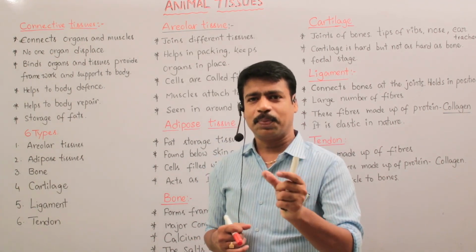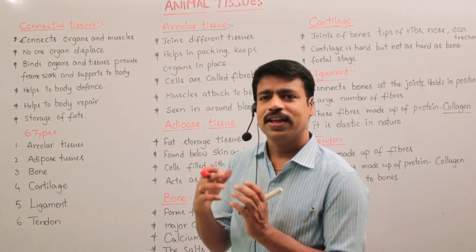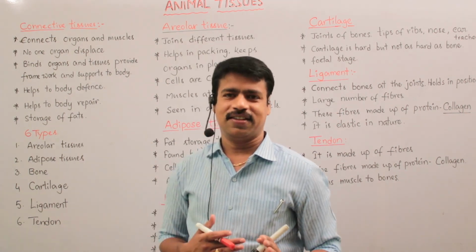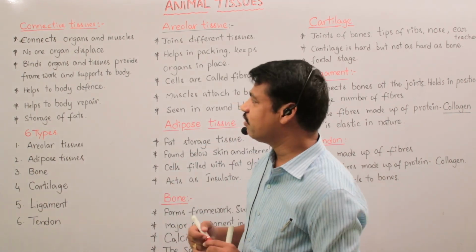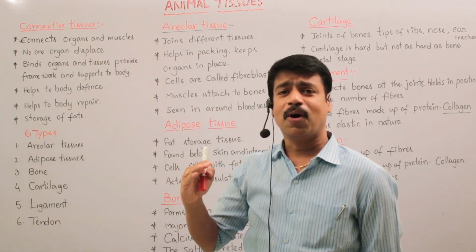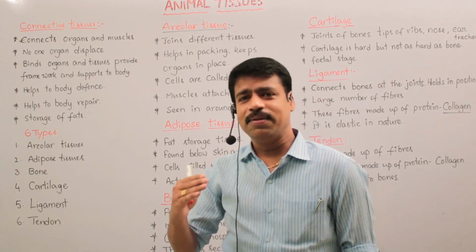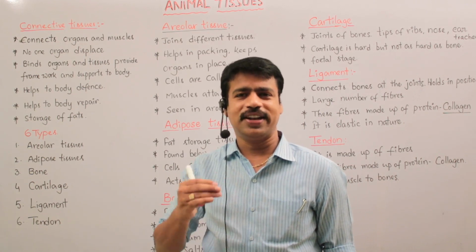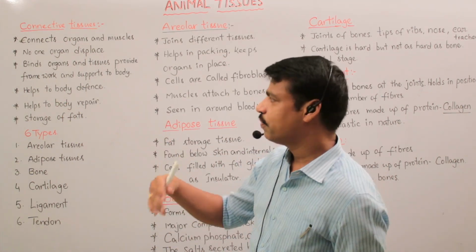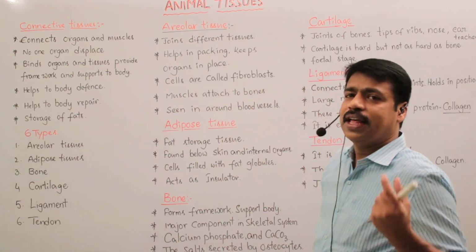These provide immunity to our body, that means the leukocytes protect from antigens. So in this way connective tissue provides body defense. Blood is a connective tissue, and white blood cells present in blood protect from pathogens. So it provides body defense and helps in body repair.